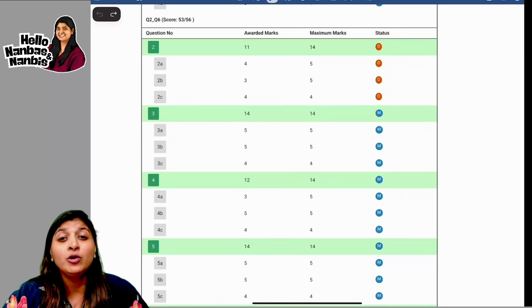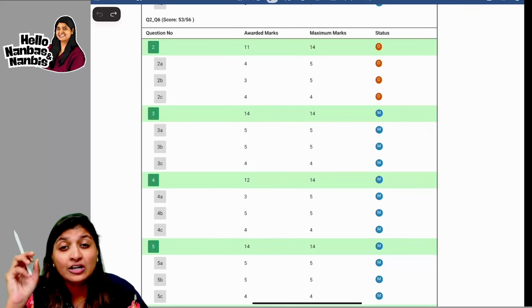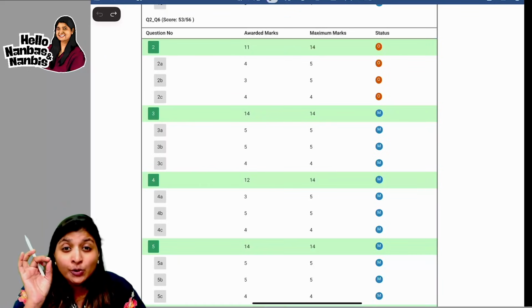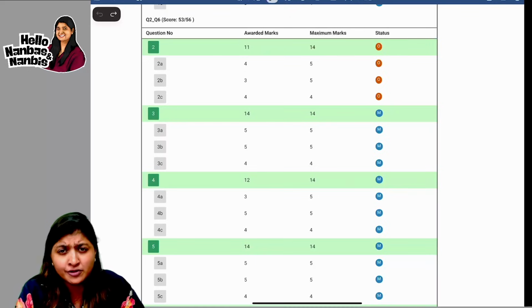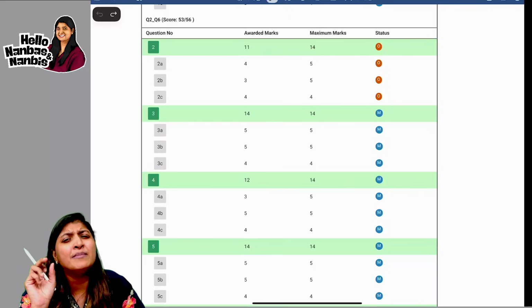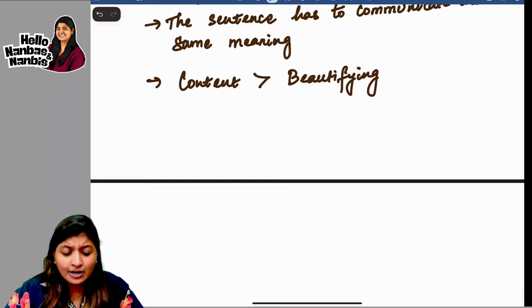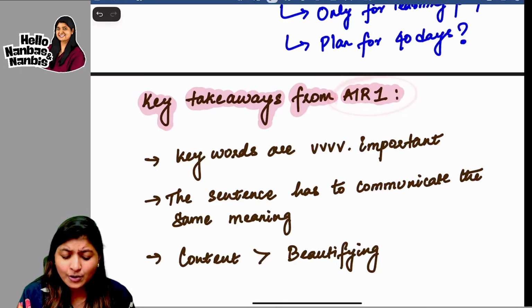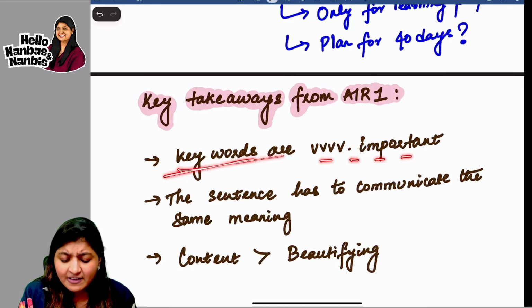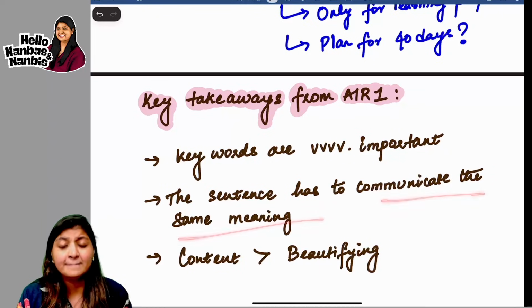You understood how you have to study. Multiple revisions will actually get you also there, but you have to put in that effort. You should be willing to put in that effort of multiple revisions, keywords, remembering the keywords and communicating the same meaning. Like I told you, the three main key takeaways from All India Rank 1: keywords are very important. The sentence has to communicate the same meaning.